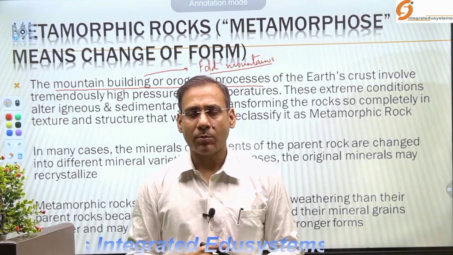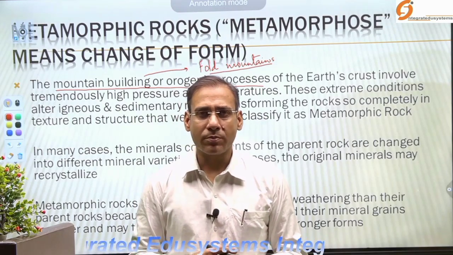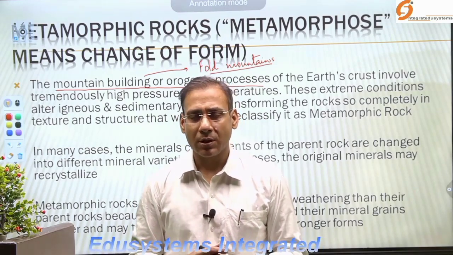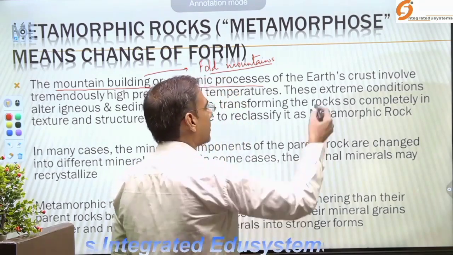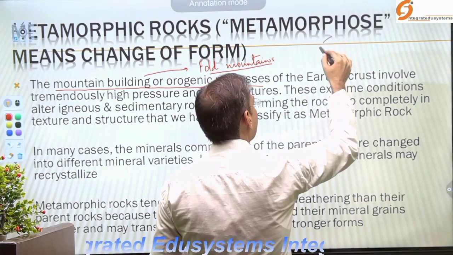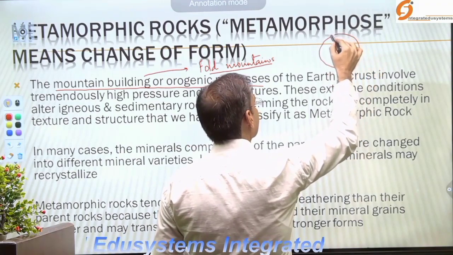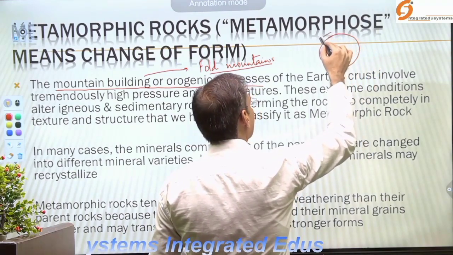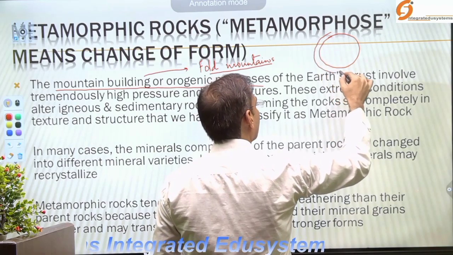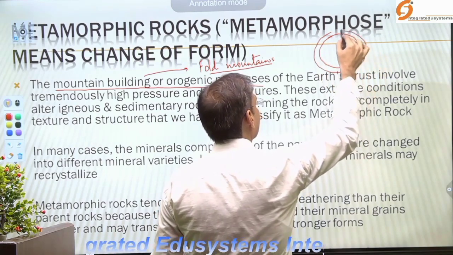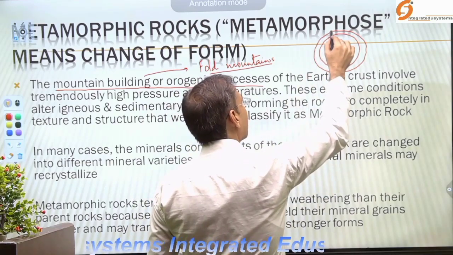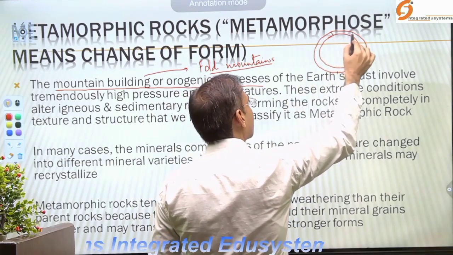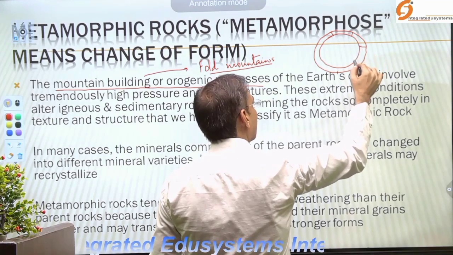And the block mountains are basically the result of the tensional force. So if this is the planet Earth and it is the part of lithosphere, as I have said, lithosphere is not continuous, it is broken in pieces.